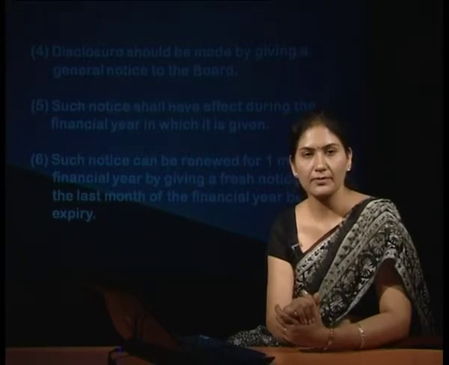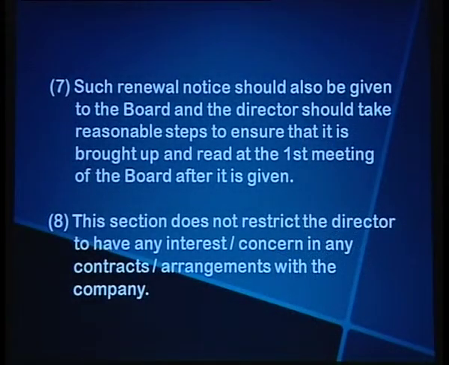He will not be required to make a disclosure at every board of directors meeting, but if such an interest is continuing even in the next financial year, then he has to give a fresh notice of disclosure in the month of March. Such a renewal notice should also be given to the board, and the director should take all reasonable steps to ensure that it is brought up and read at the first meeting of the board after it is given.